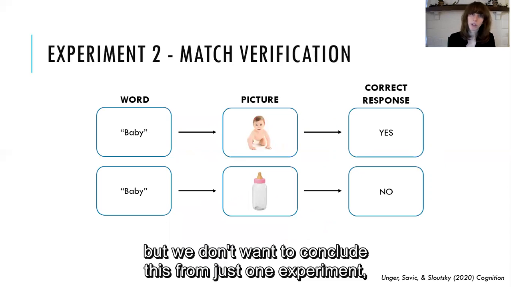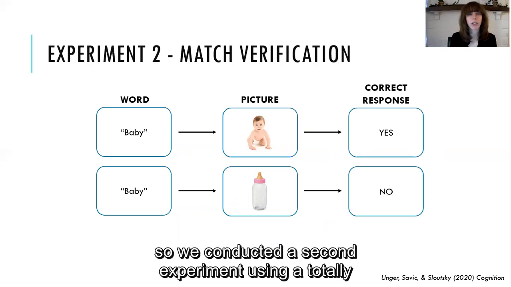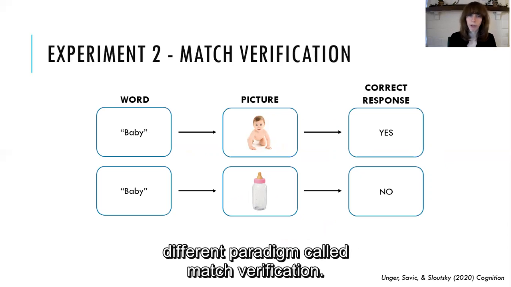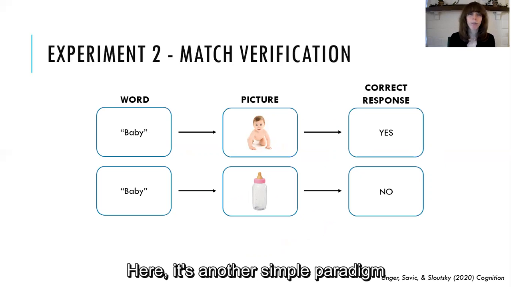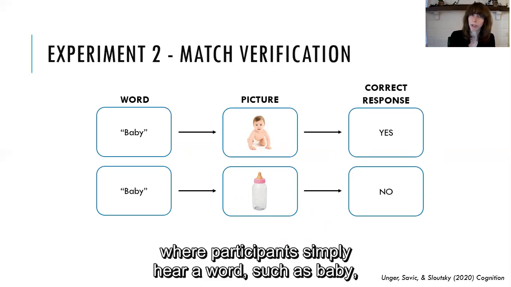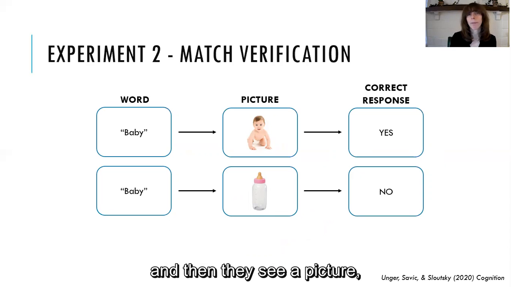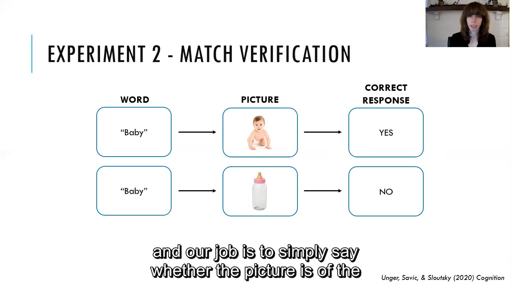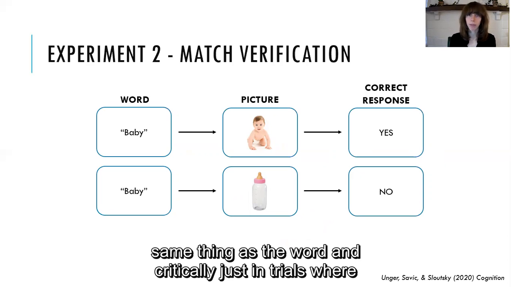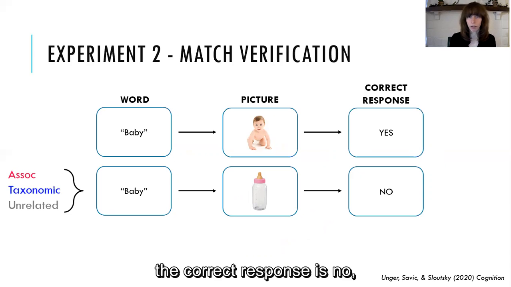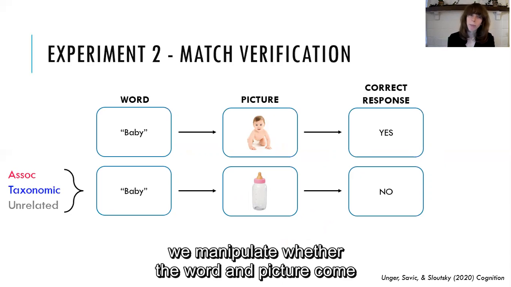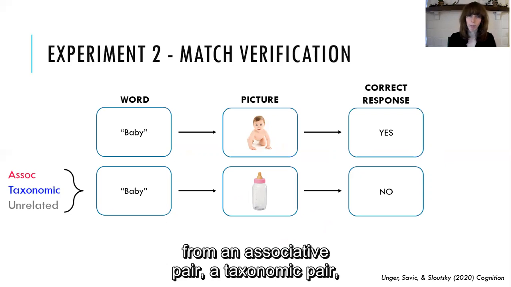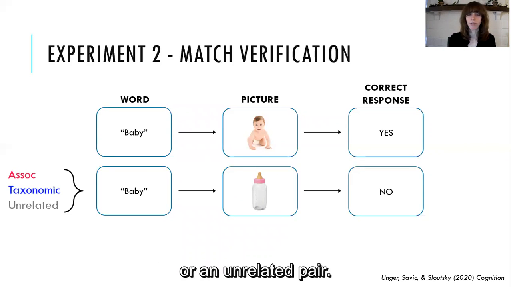But we don't want to conclude this from just one experiment, so we conducted a second experiment using a totally different paradigm called match verification. Here it's another simple paradigm where participants simply hear a word such as baby, and then they see a picture, and their job is to simply say whether the picture is of the same thing as the word. And critically, just in trials where the correct response is no, we manipulate whether the word and picture come from an associative pair, a taxonomic pair, or an unrelated pair.